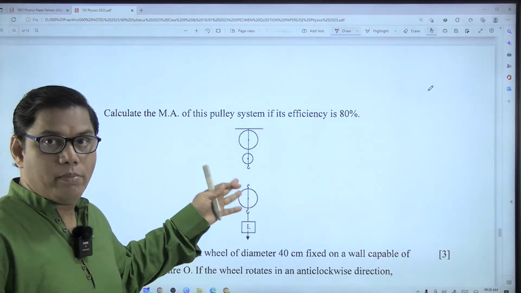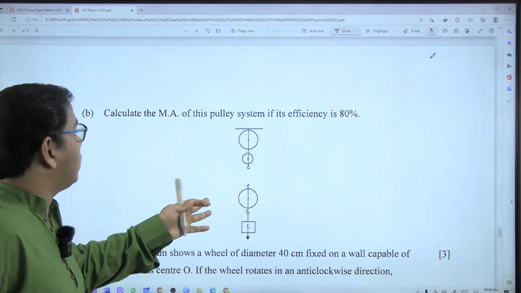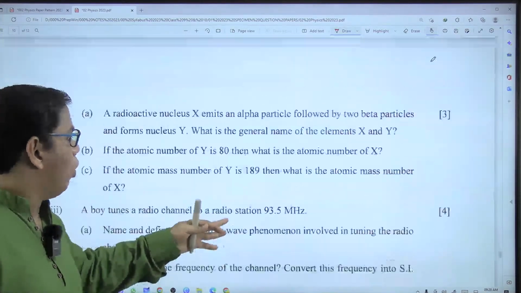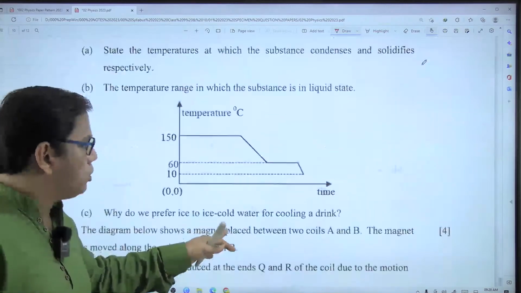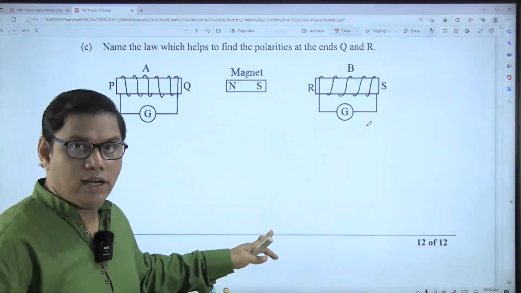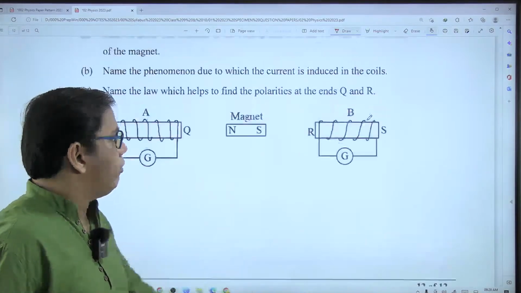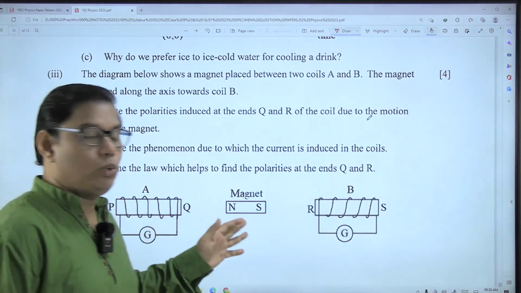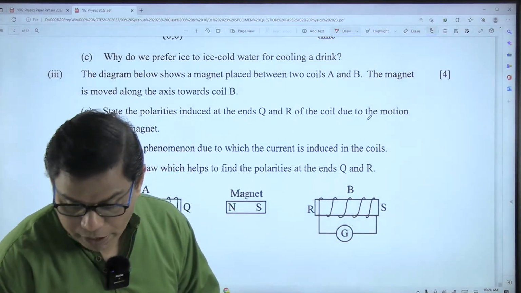Here is a question related to pulley. I have done an experiment on this pulley. You can watch that video, a very helpful video for you all. So go through this paper. As of now you have not completed your syllabus, so there is no point in solving this paper. Once we complete our syllabus, we will definitely make sure that we solve this paper as well.